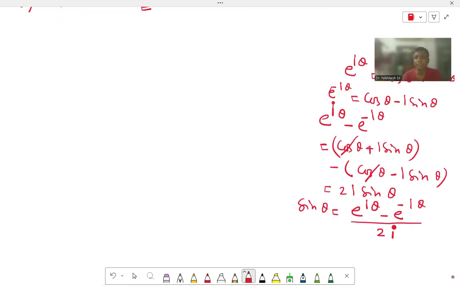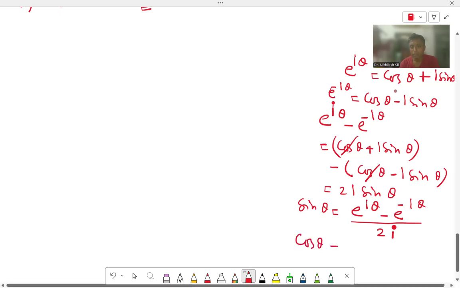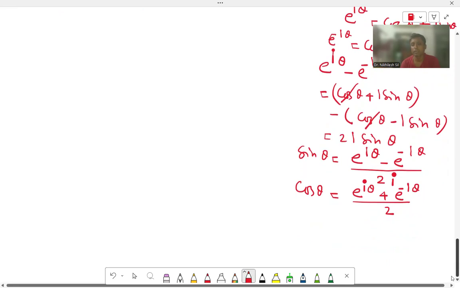Now, if we add these two, then sin theta will be cancelled, and 2 cos theta will be equal to e to the power I theta plus e to the power minus I theta. So cos theta becomes e to the power I theta plus e to the power minus I theta divided by 2. Okay. So sin theta and cos theta are equal to this. We are getting this value.